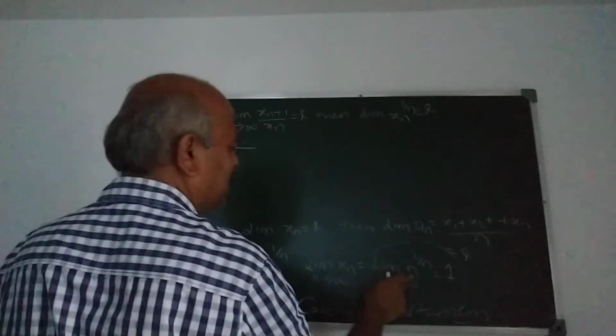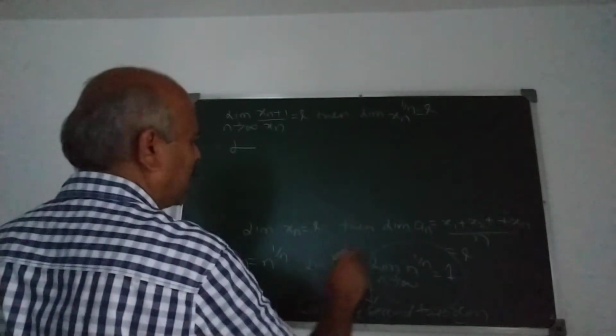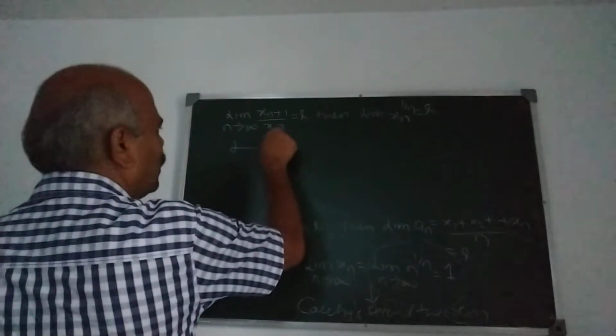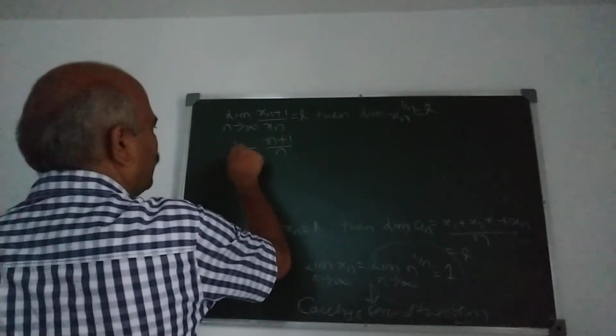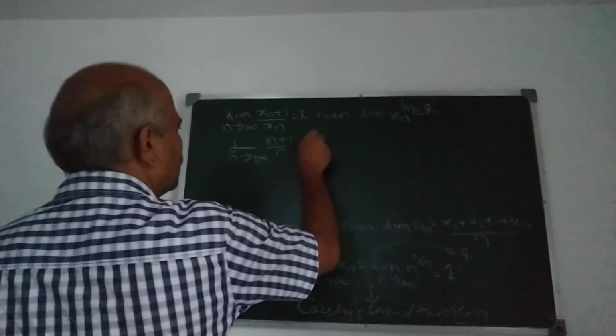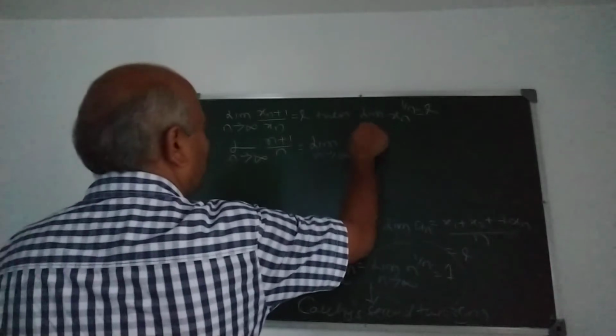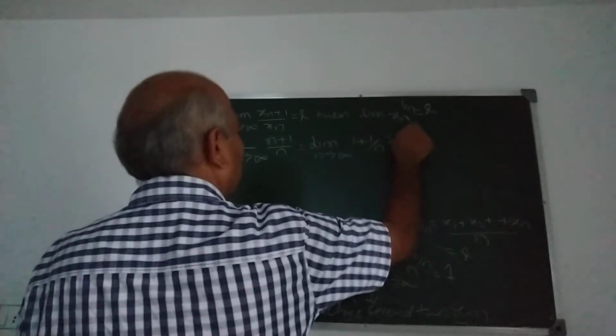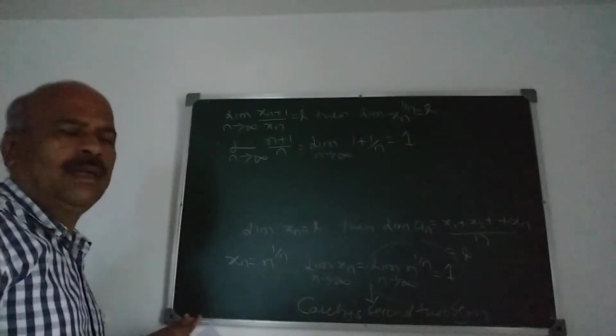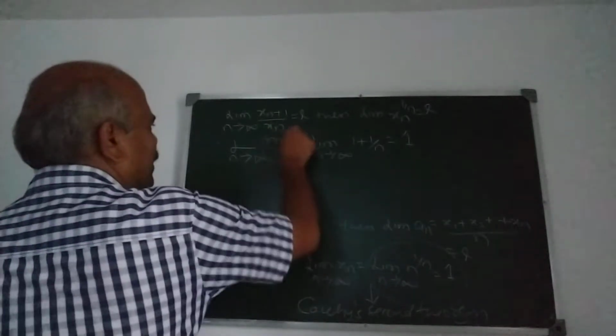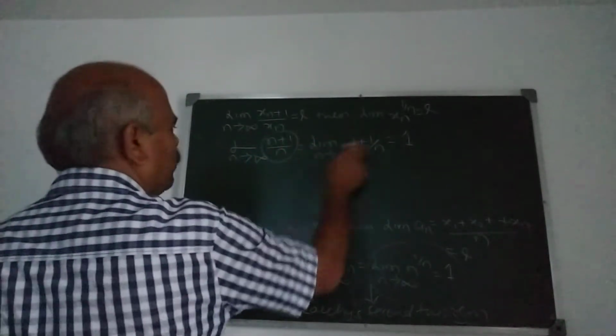So I take xn as n here. Xn is n. Then what is xn plus 1? N plus 1 upon n, as n tends to infinity, is limit of 1 plus 1 upon n, which is 1. Now limit xn plus 1 upon xn is 1.